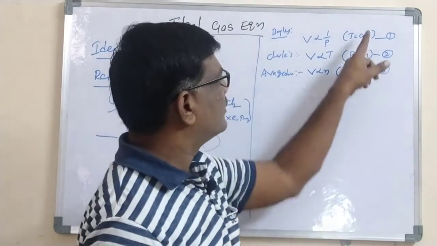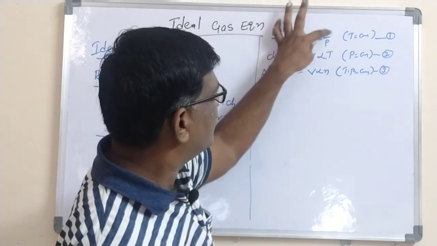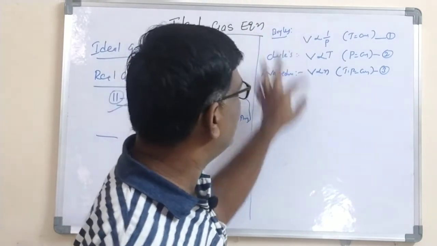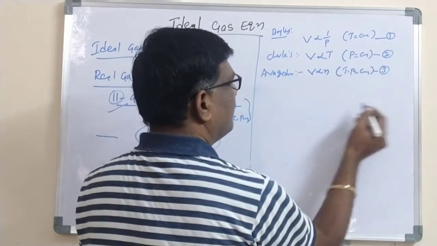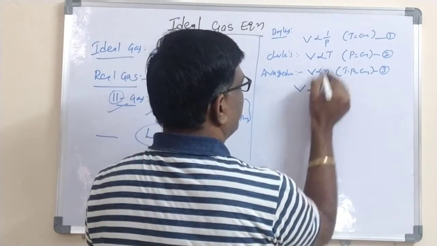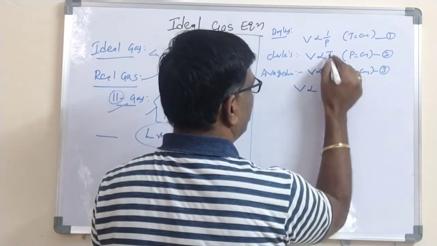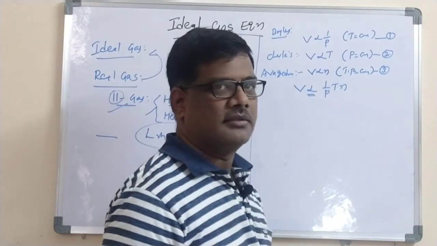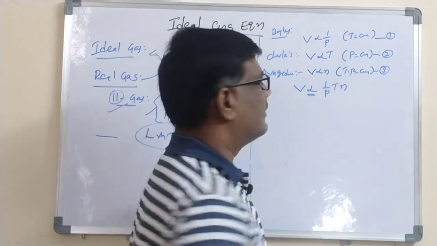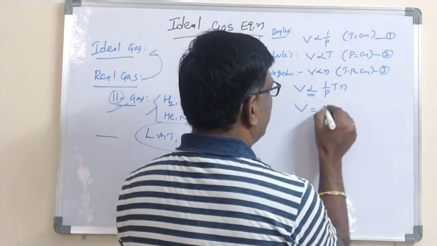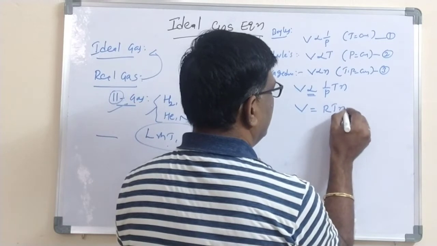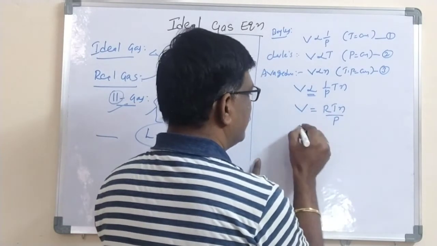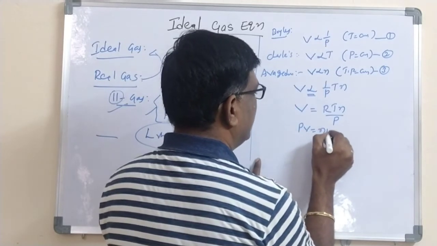If you observe equations 1, 2, 3: V is proportional to 1 by P, V is proportional to T, V is proportional to n. By combining the 3, V is proportional to 1 by P, T and n. I am removing this proportionality by keeping one constant: V is equal to R T n by P. Taking P to this side and rearranging this equation, PV is equal to nRT.